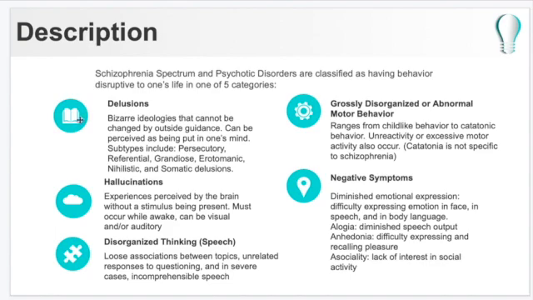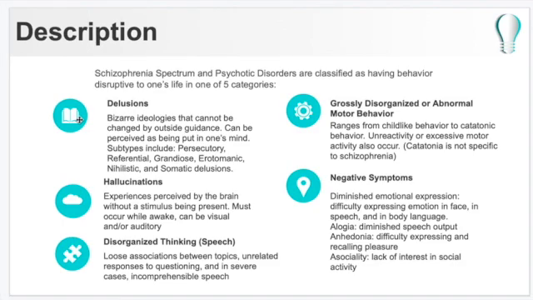So schizophrenia is classified by 5 disruptive behaviors to one's life, categorized by delusions, hallucinations, disorganized thinking, grossly disorganized and abnormal motor behavior, and negative symptoms. Delusions include bizarre ideologies, and they cannot be changed by outside guidance or any outside kinds of influence. Hallucinations are perceptions from the brain that are not stimulated by an outside stimulus and usually occur when awake.